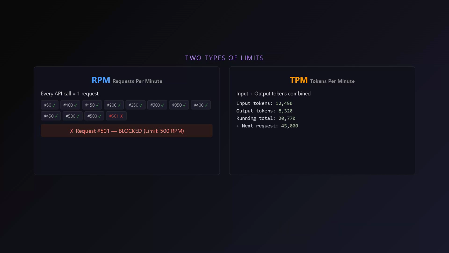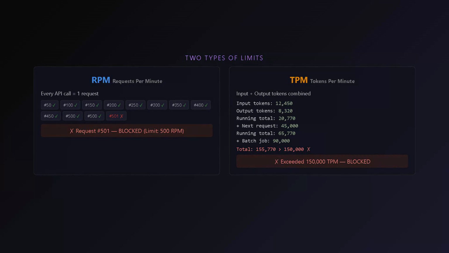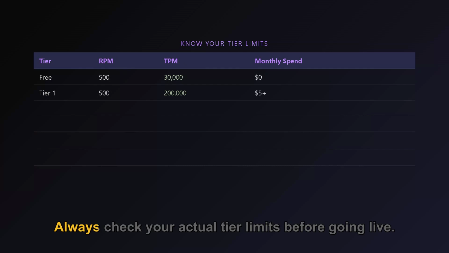Here's the trap. Your development tier might have generous limits, but production limits depend on your spending history. You can be rate limited on launch day even with a paid account. Always check your actual tier limits before going live.